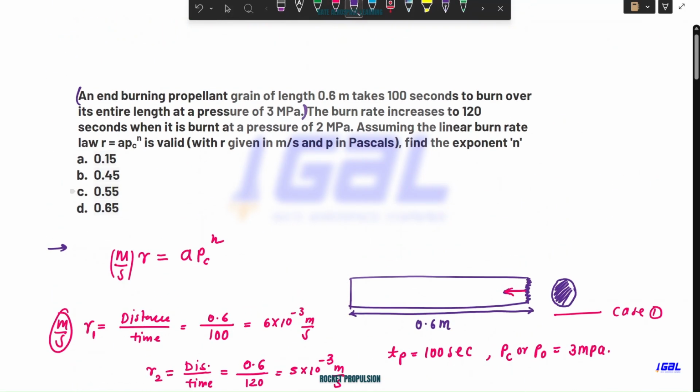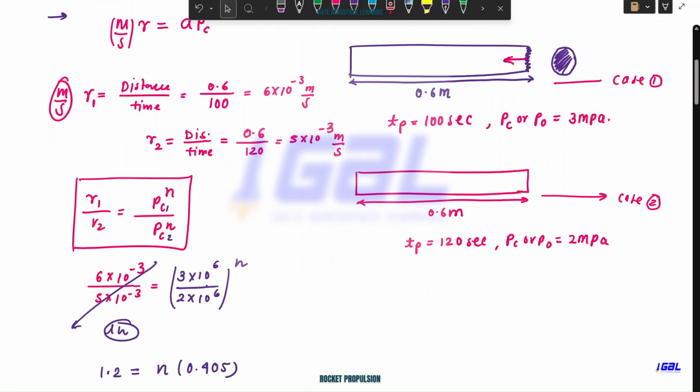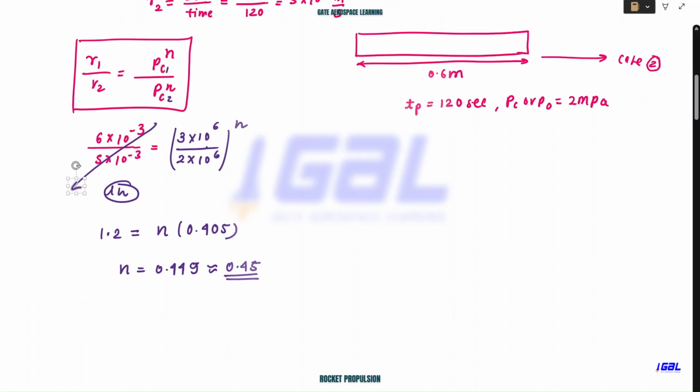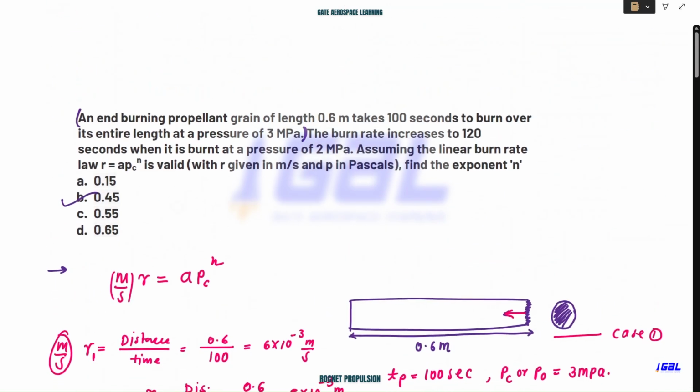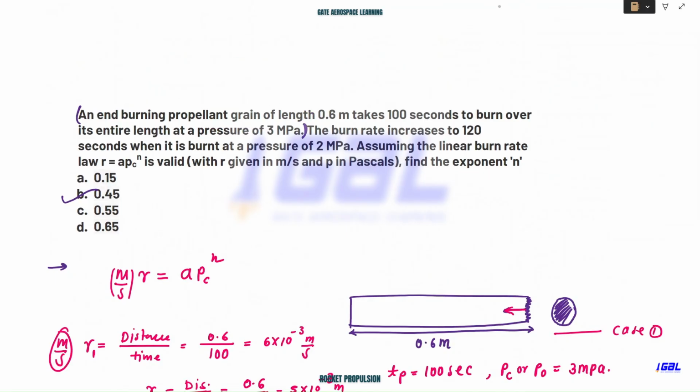So this was a numerical. Option B is correct. I hope it is clear now, even if you see the range which I provided for the n value, which was 0.2 to 0.8. And this is a positive n value. Positive n value means you cannot stop the grain, right? It is not a restartable grain. That is the reason, and it is also the end burning grain. That means positive n value and end burning grain, one and the same thing. It will be burning in one shot.